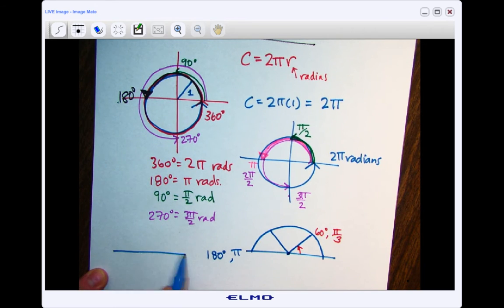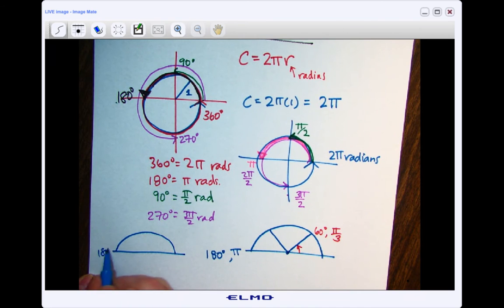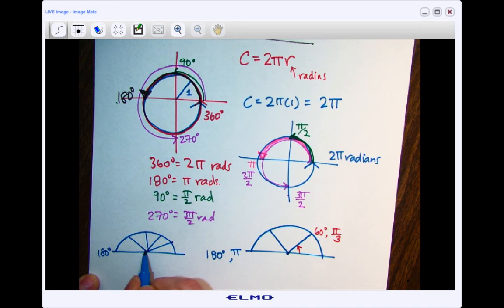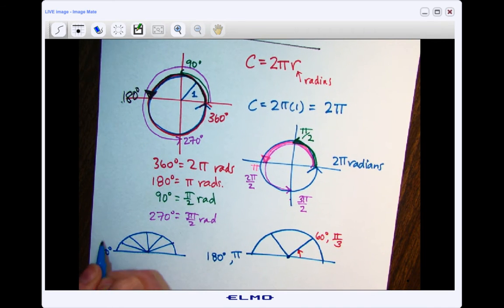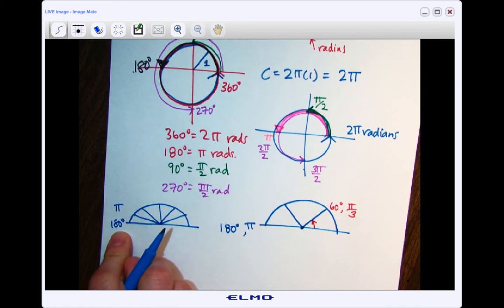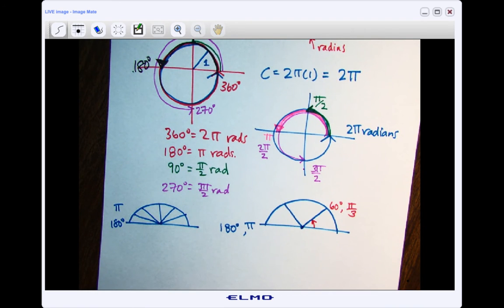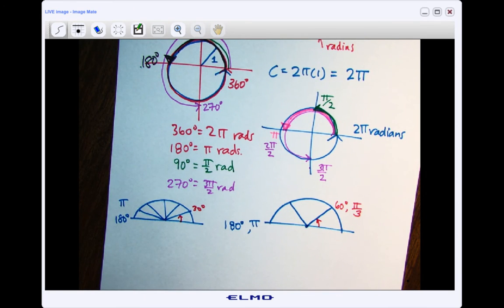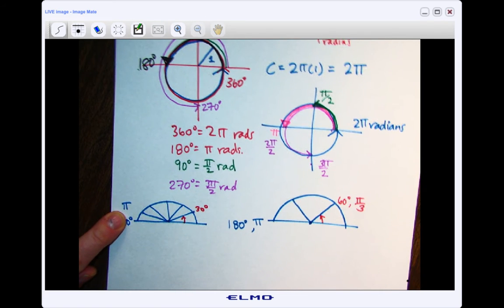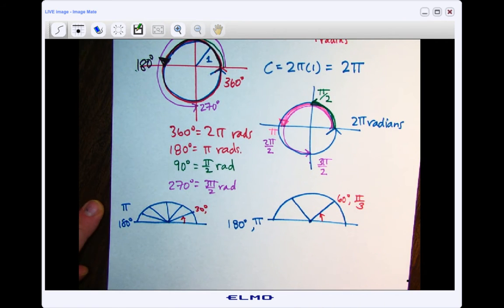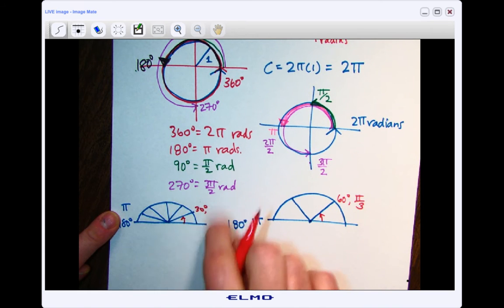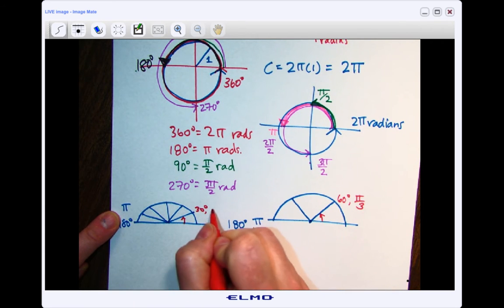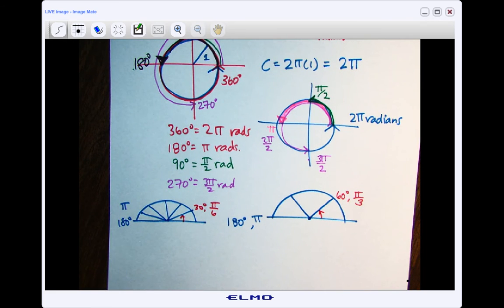Let's take that same idea, and instead of cutting it into our nice 3 pieces, let's cut it into 6 even pieces. So what happens when I cut 180 into 6 pieces? Well, now each of those is 30 degrees. And if I cut this into 6 pieces, I'd have 6 pieces. What would be the angular size of each piece? It would be pi divided by 6. You cut it into 6 pieces. So 30 degrees is pi over 6.